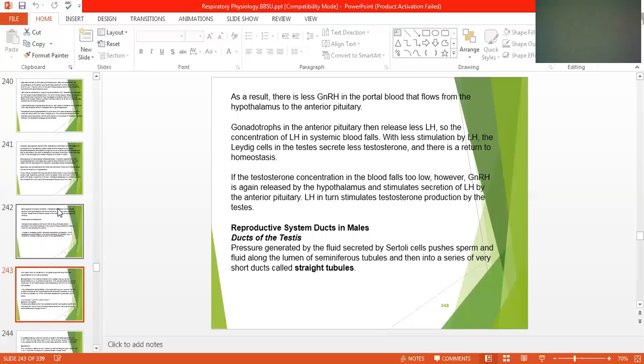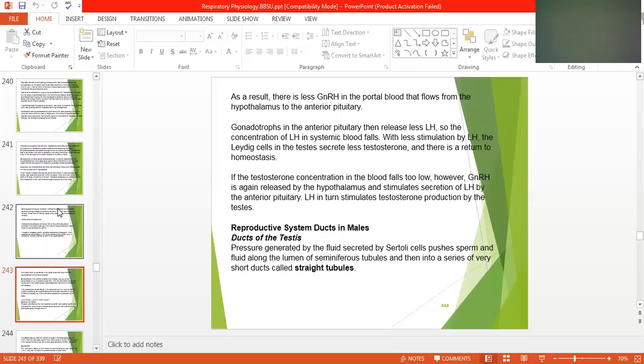As a result, there is less gonadotropin releasing hormone in the portal blood that flows from the hypothalamus to the anterior pituitary. The anterior pituitary then releases less LH, luteinizing hormone, so the concentration of LH in the systemic blood falls.